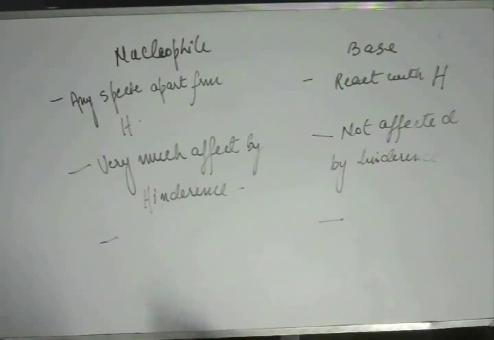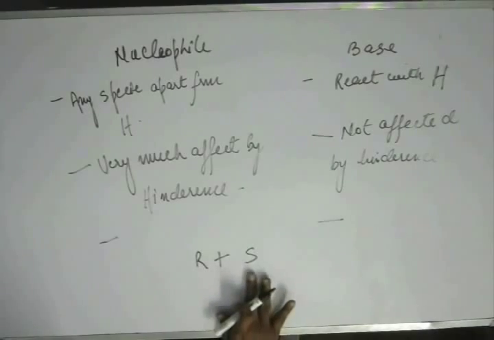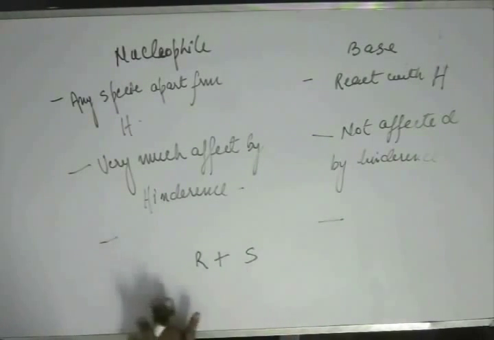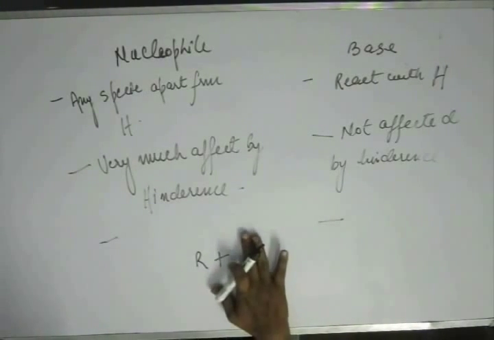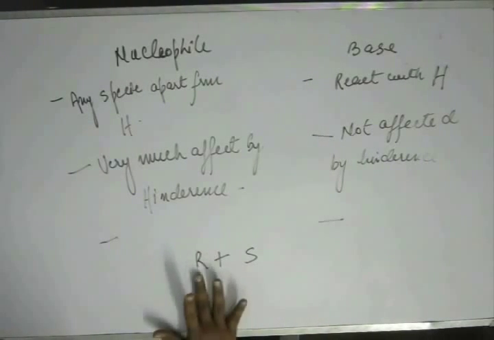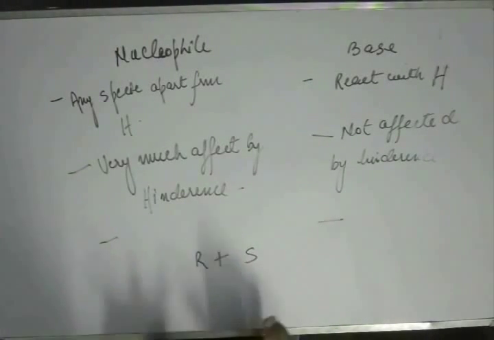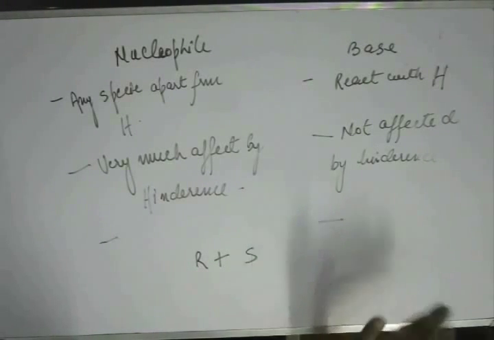Now there are two things we'll always be considering side by side in any given chemical reaction. Suppose we have a reagent and we have a substrate. The reactant, which we call in inorganic chemistry, is called the substrate here in organic chemistry, on which the reaction occurs. Now suppose this reagent is not very highly unstable. It is quite stable, can be sustained in the reaction, can be present for some time. So if these two are not insanely unstable, then we will be considering the stability of the product.